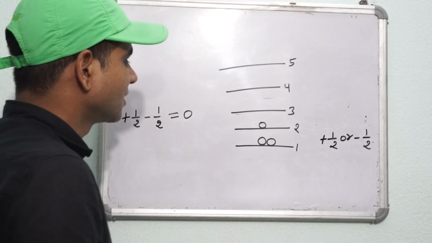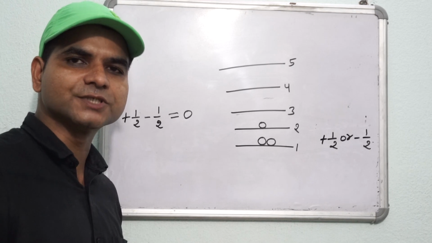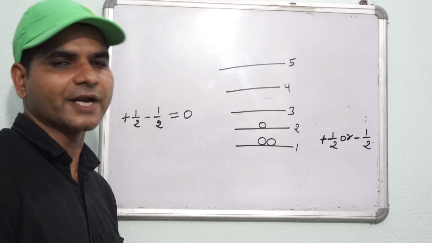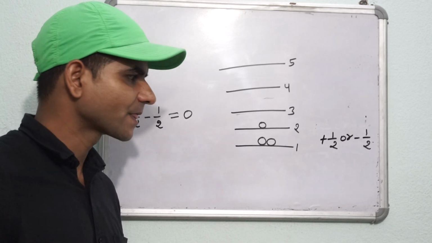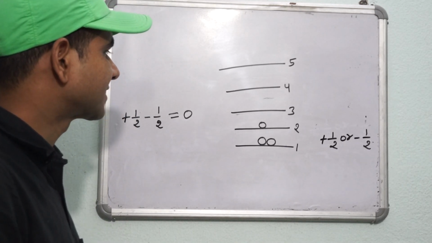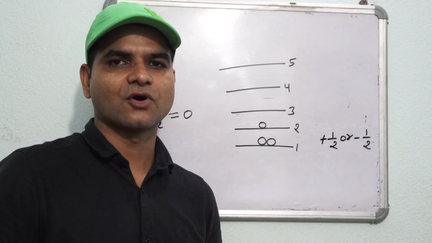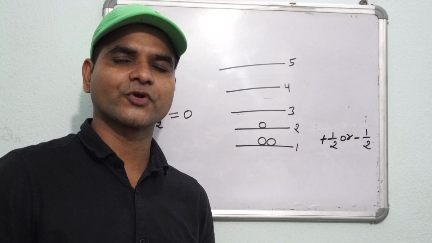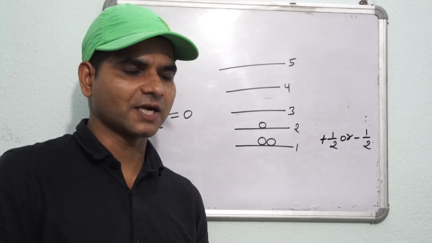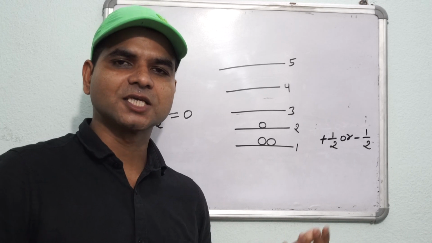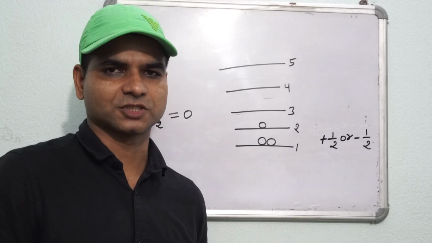Therefore, the net spin value of both neutrons would be 0, then the net spin value of the nucleus would be 0. Now we can say that the nucleus which has an odd number of protons or neutrons shows a spin, and the nucleus which has an even number of protons or neutrons does not show a spin.